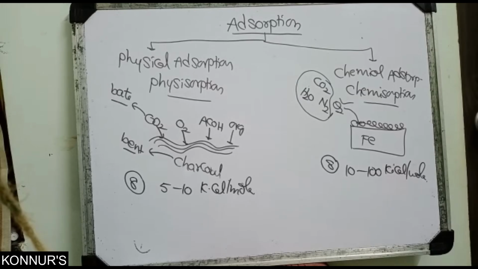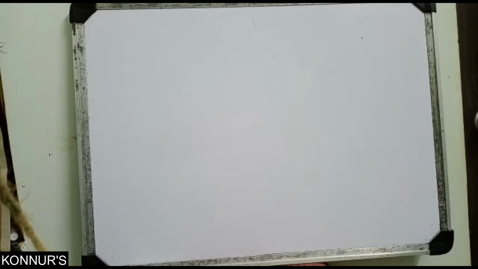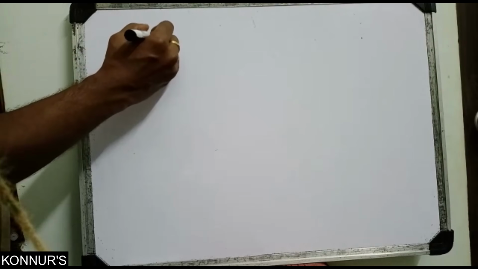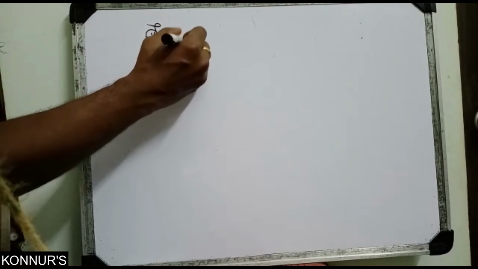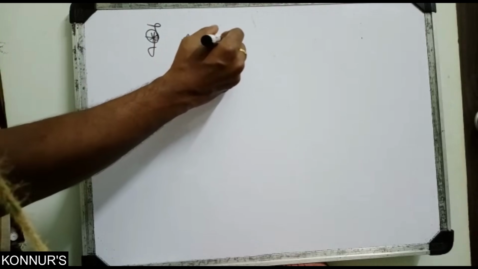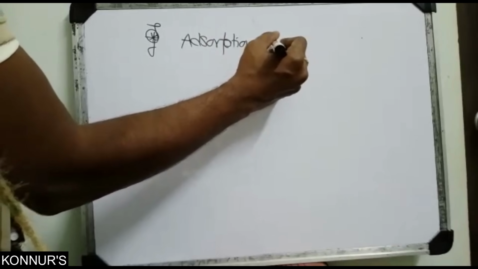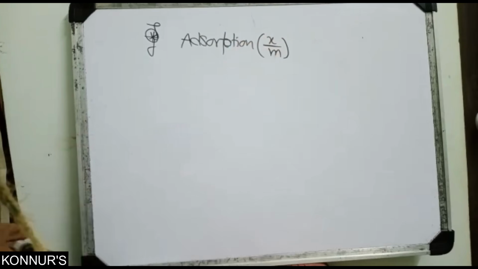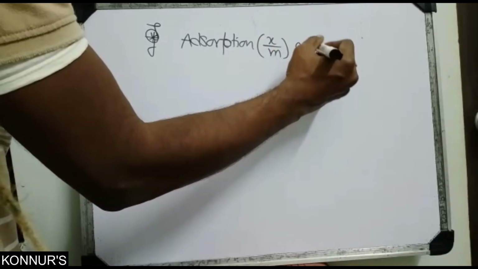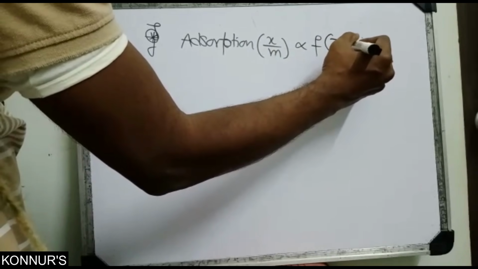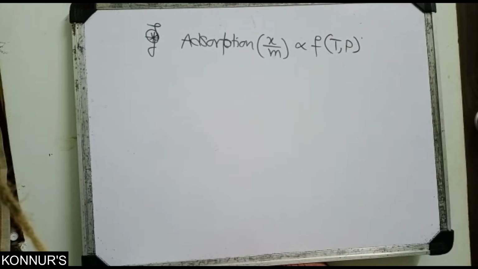So these are the important points between physical adsorption and chemical adsorption. Next, important: the adsorption. The adsorption means what? How are we showing adsorption? Mathematically we show adsorption with x by m. It is directly proportional to a function of temperature and pressure. So mainly adsorption depends on temperature and pressure.